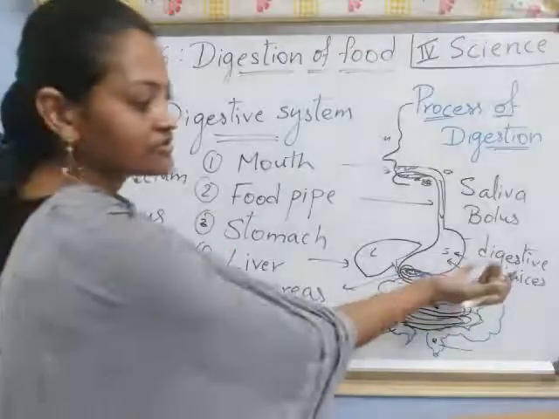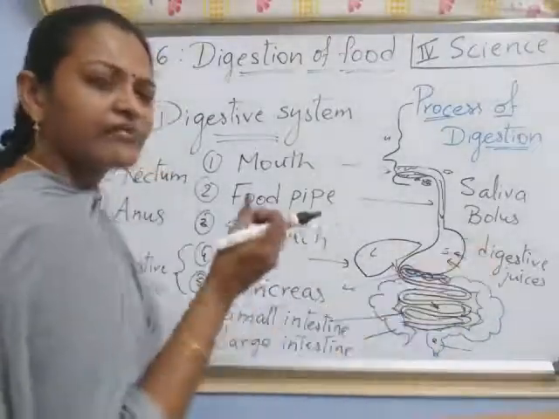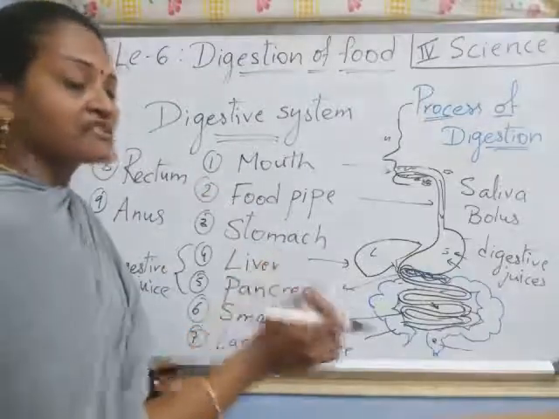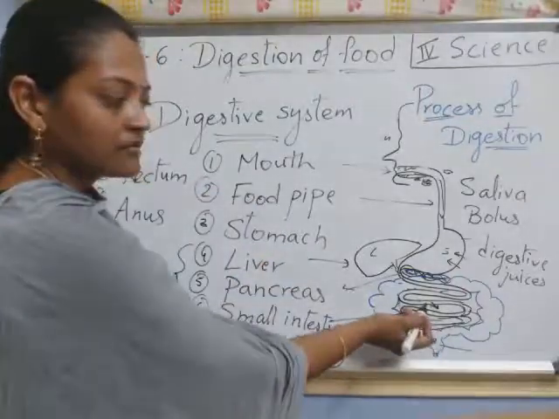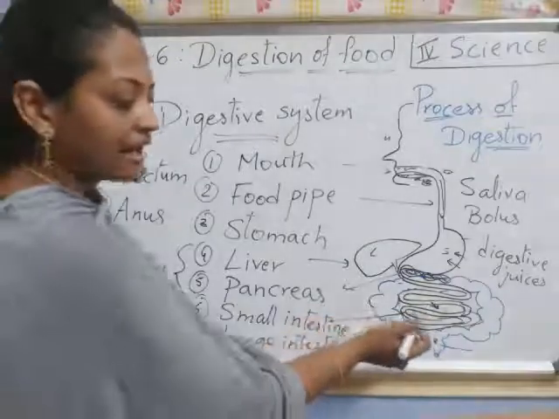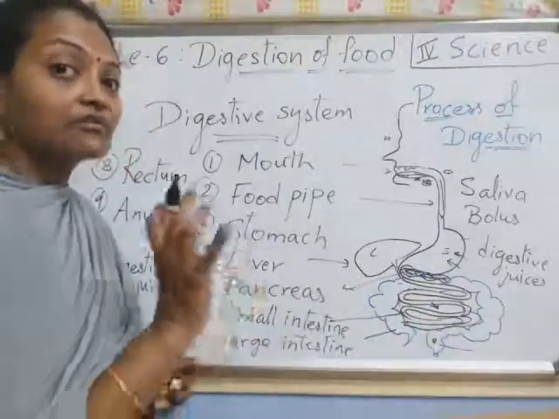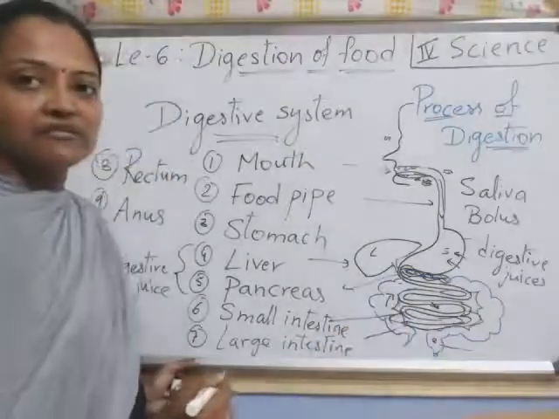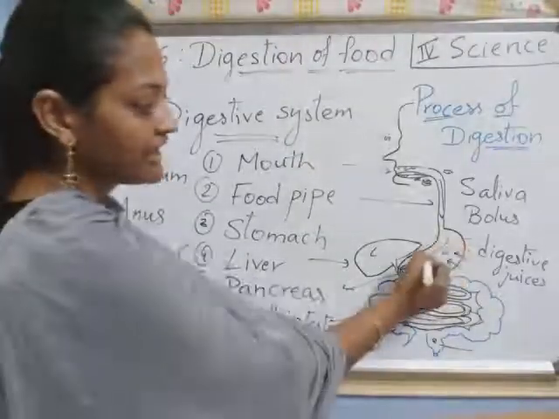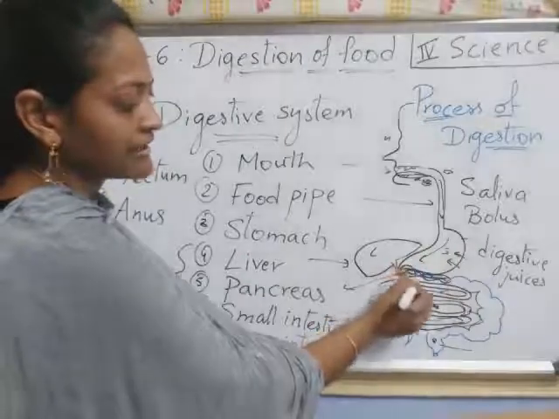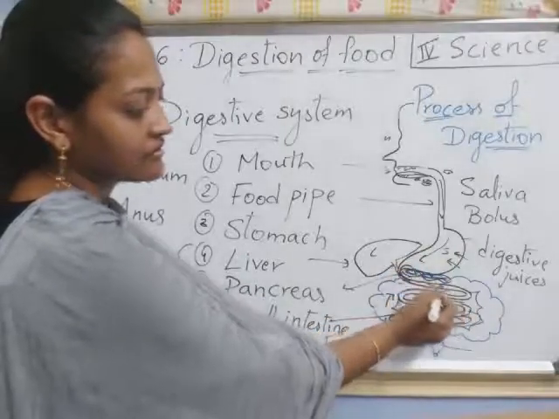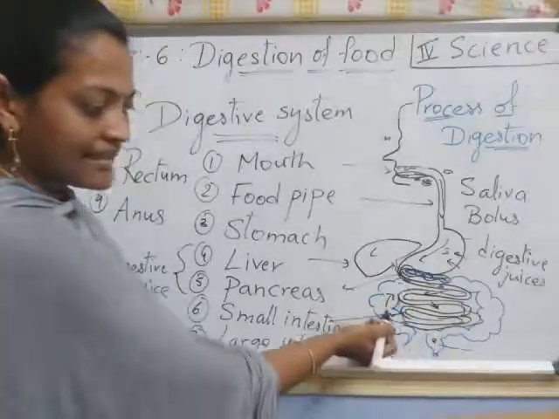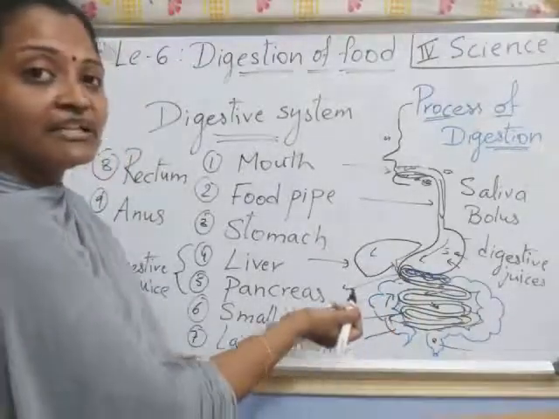Why? Because here digestive juices are there. Very small, simpler substances. That simpler substance enters into the blood from the small intestine, and the undigested food is there, no? That undigested food enters into the large intestine. Like this. Have you understood now? The food enters like this, and one by one, at last the undigested food enters into the large intestine.